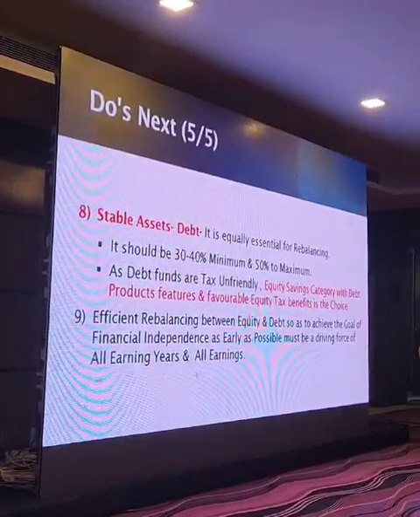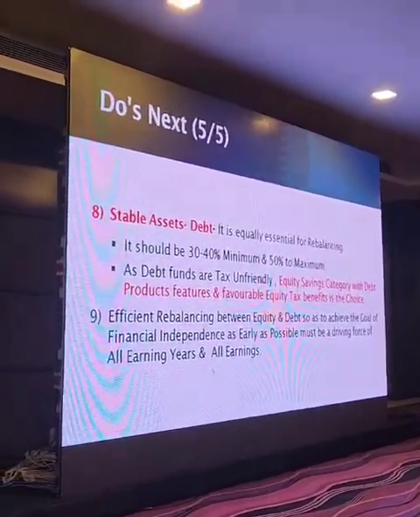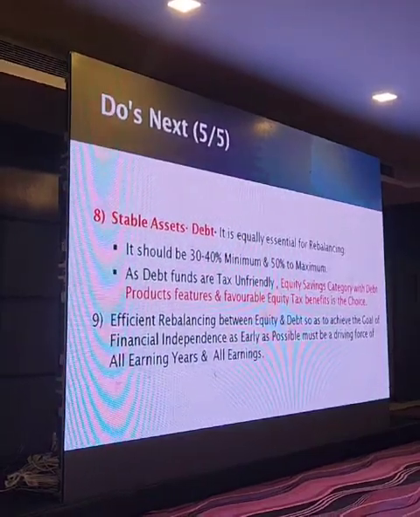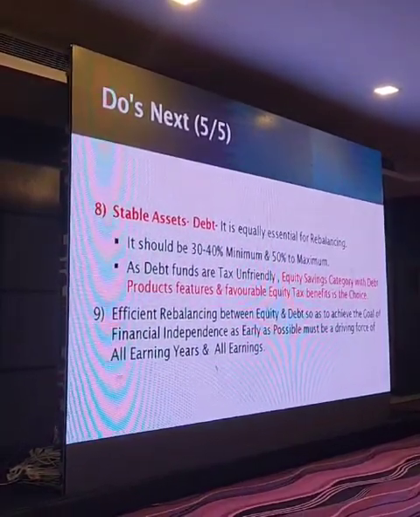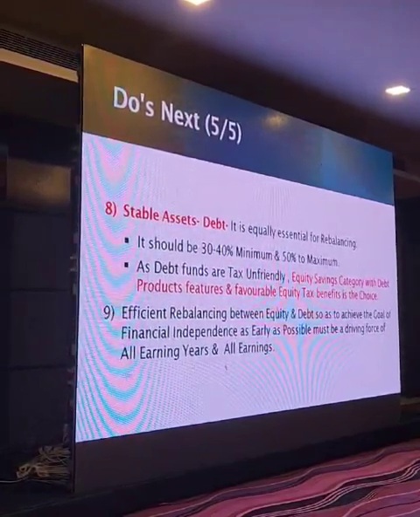Stable equity assets should be 30 or 40% minimum and maximum 50%. As I discussed earlier, as the debt funds are tax unfriendly, equity savings category with the debt products features and favorable equity tax benefits is the choice.